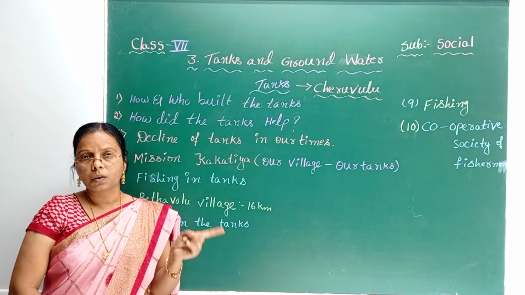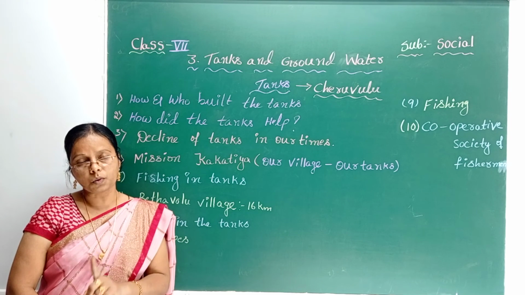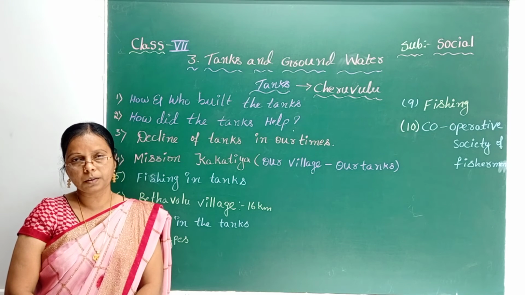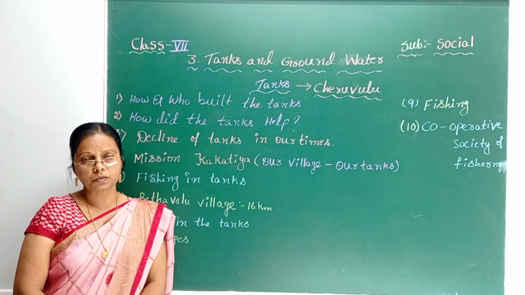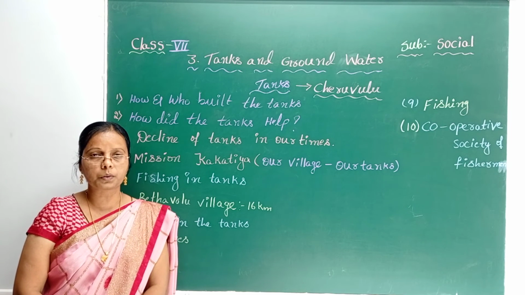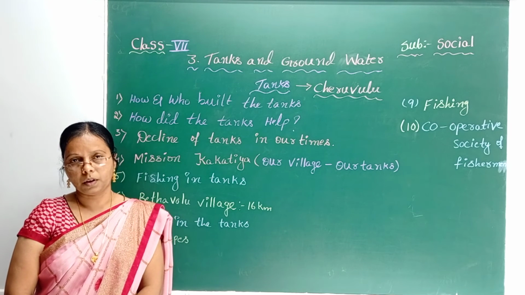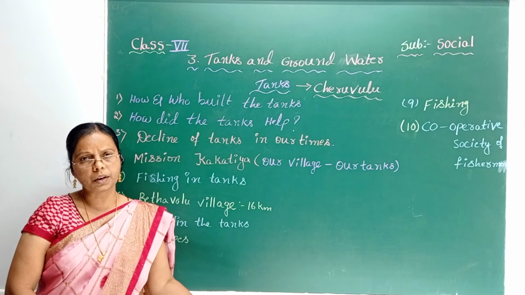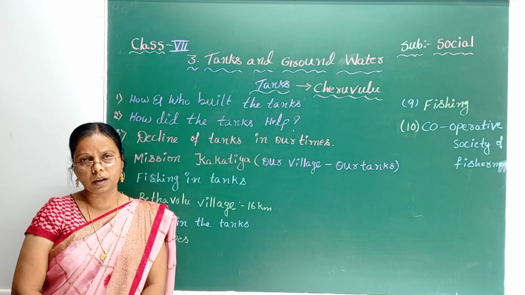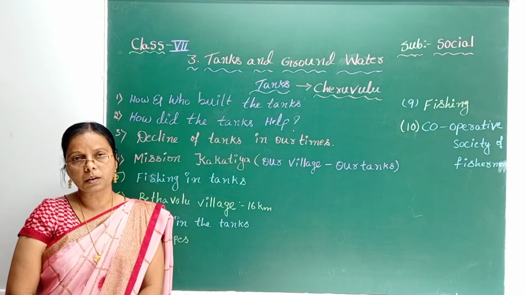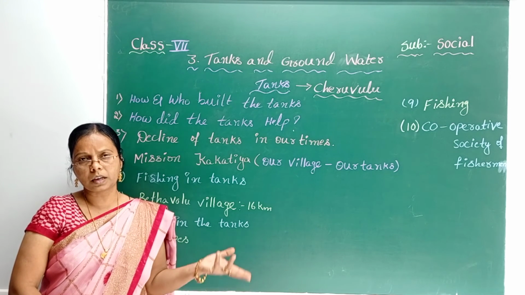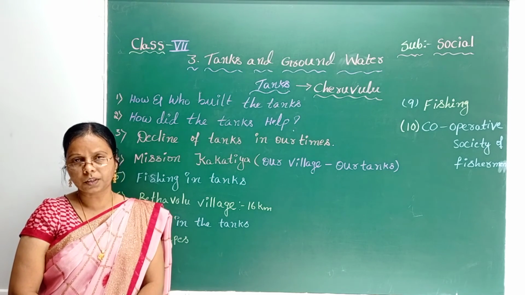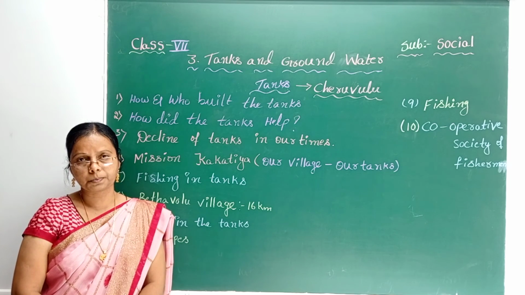And next, afternoon 1 o'clock to evening 4 o'clock is the next session of fishing. This also, whatever they catch as fish or prawn, they hand over to their women. Their women sell in the market. If they get more fish, they sell in their native place, that may be Suryapet or Kodada. If they have a huge quantity of fish, they are exporting to cities like Hyderabad and so on. So this is about fishing and types of nets.